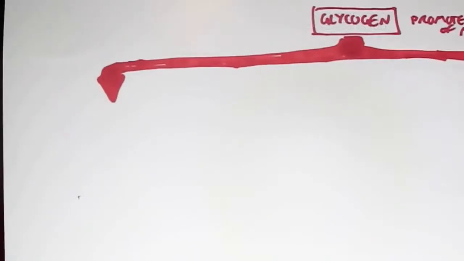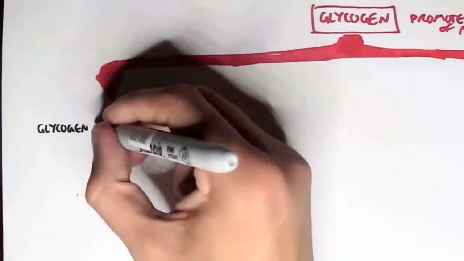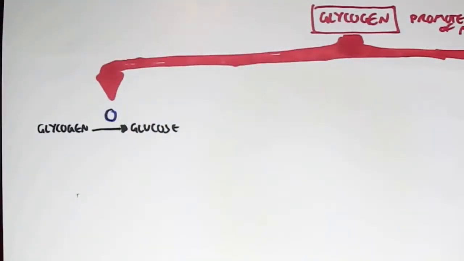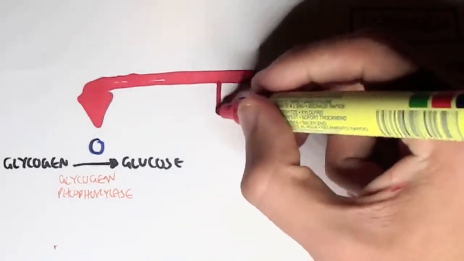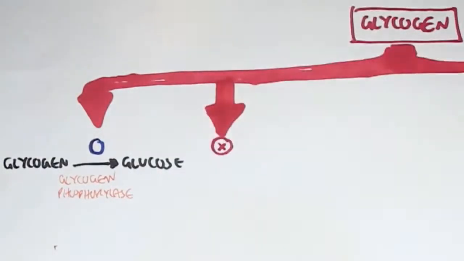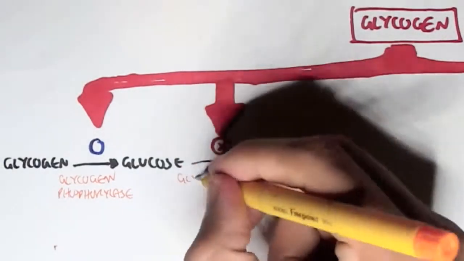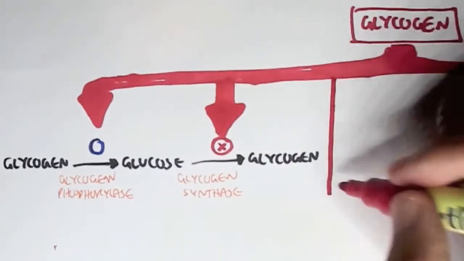So glucagon promotes the degradation of glycogen into glucose by stimulating the enzyme glycogen phosphorylase. Glucagon inhibits the synthesis of glycogen from glucose, and so it inhibits the enzyme glycogen synthase.